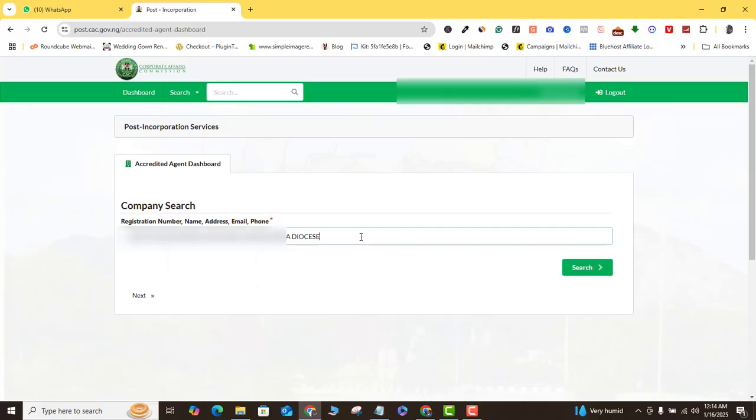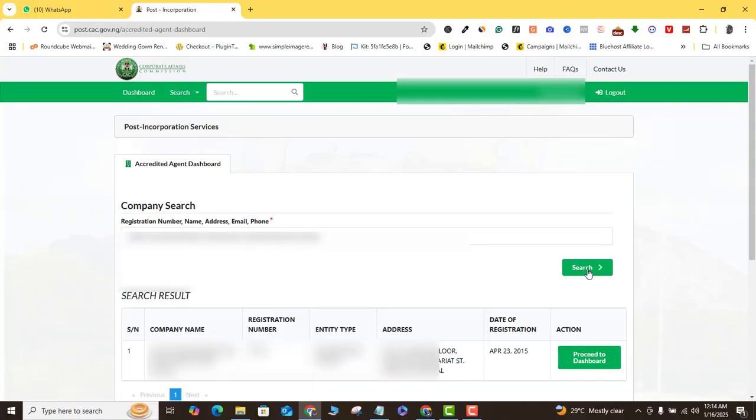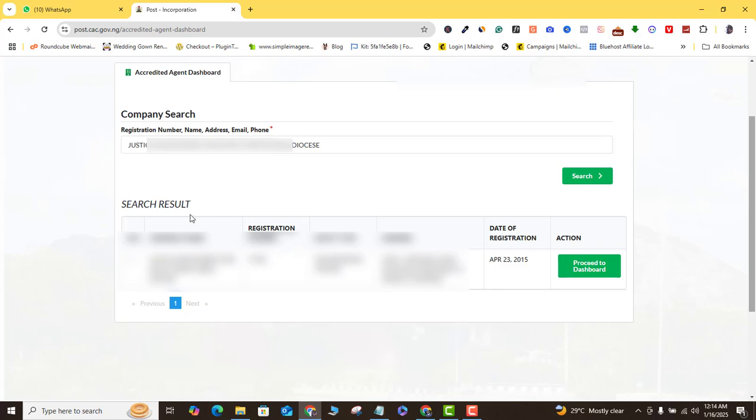So I'll go ahead and put in the name right here, and then I'm going to click on the search button. Okay, once I do so, it's going to display the company or the incorporated trustee.